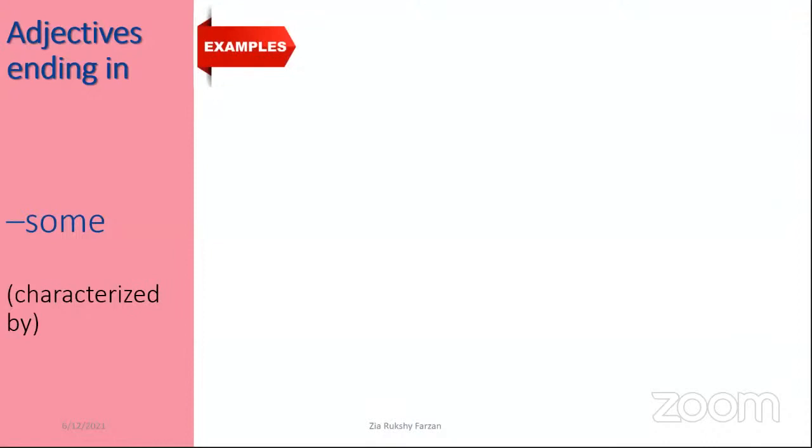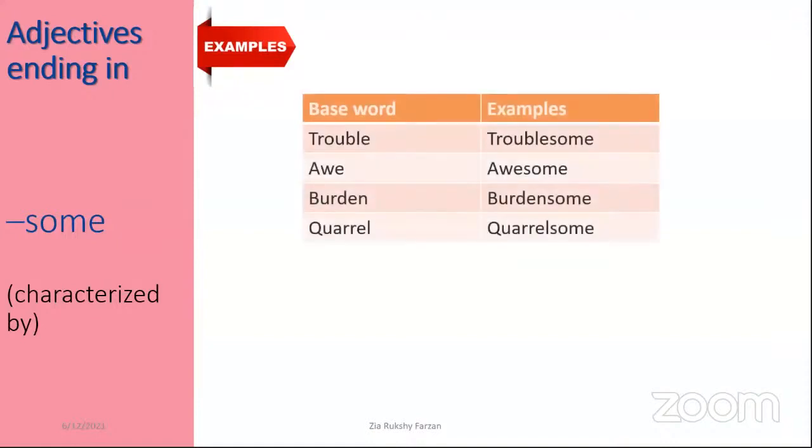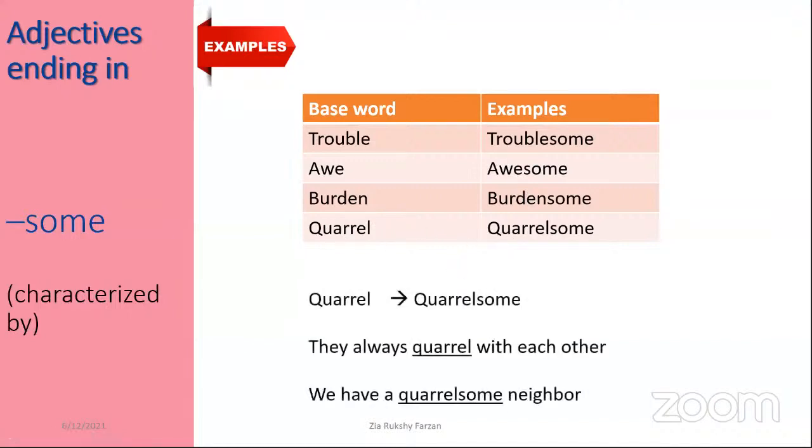Here, adjectives ending in some. It is used to say characterized by. Trouble, troublesome, කරදර, trouble කියන්නේ troublesome, කරදරකාරී, awesome, ඒ වගේ, burden, burdensome, quarrel, quarrelsome, right? And there is an example too. They always quarrel with each other. ඒගොල්ලෝ හැම වෙලාවෙම එක්කෙනෙක් රණ්ඩු වෙනවා. We have a quarrelsome neighbor. අපේ අල්ලපු ගෙදර එක්කෙනා හැම වෙලාවෙම රණ්ඩු කරන කෙනෙක්.